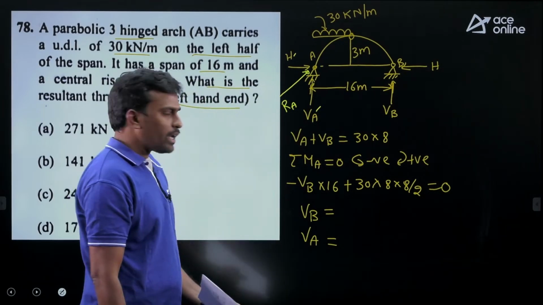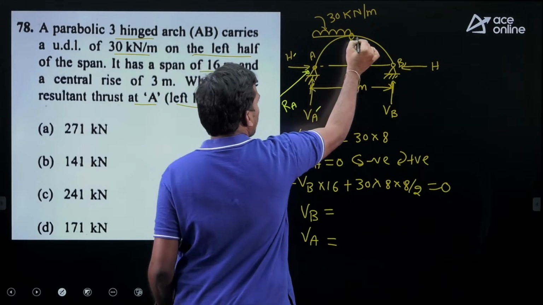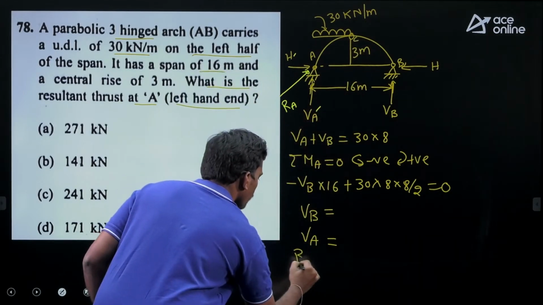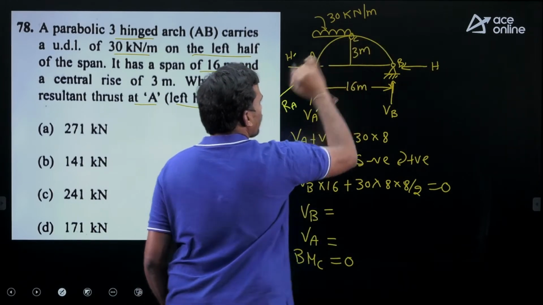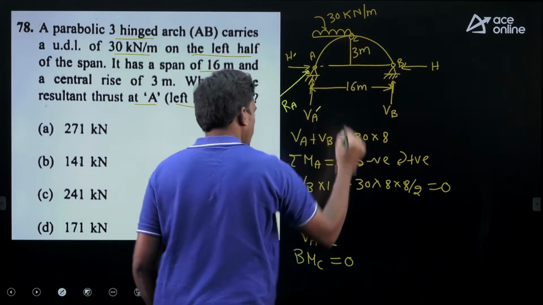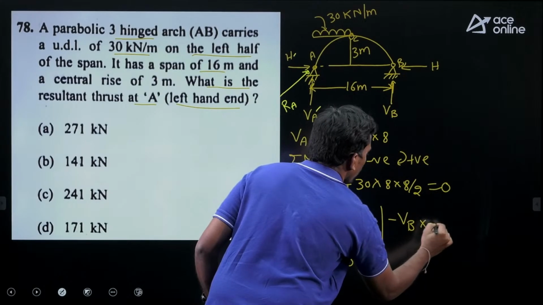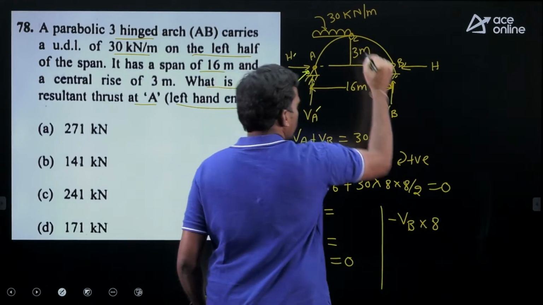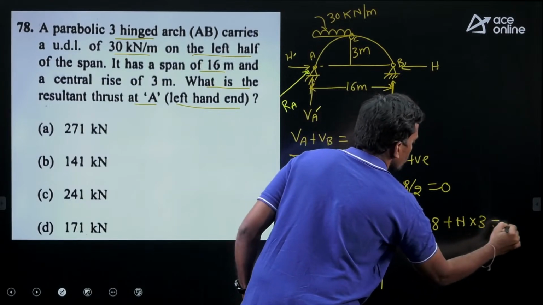So after knowing VA and VB, we can find the horizontal reaction. How to find the horizontal reaction? By taking bending moment at C equals to 0. You can look left to the hinge or right to the hinge, your wish. Better to look right to the hinge, where VB is anti-clockwise. So minus VB, perpendicular distance is 8, and H is clockwise, plus H into this 3 equals to 0.